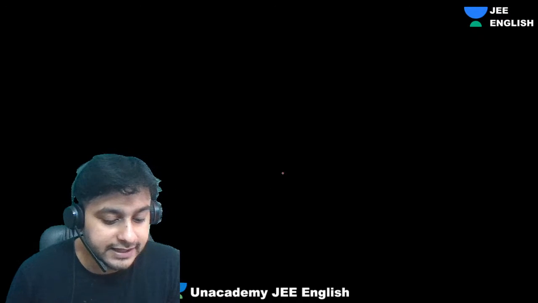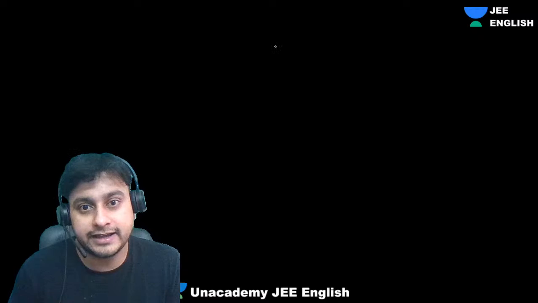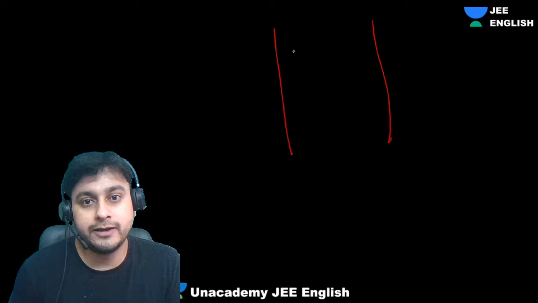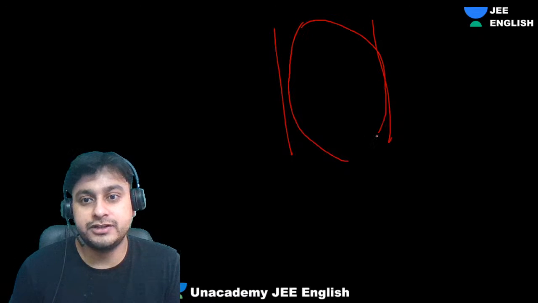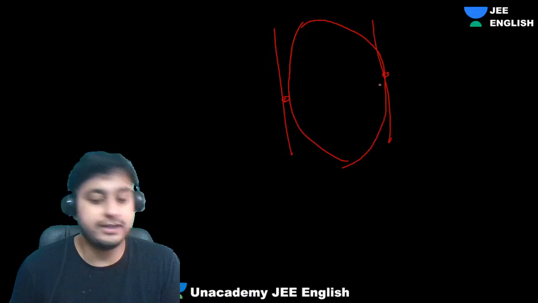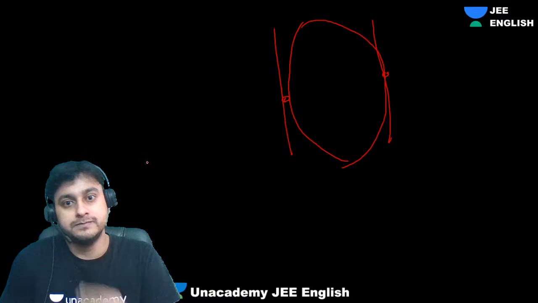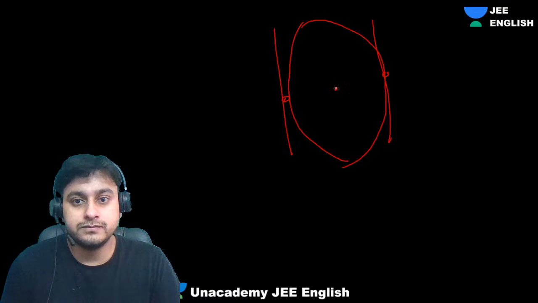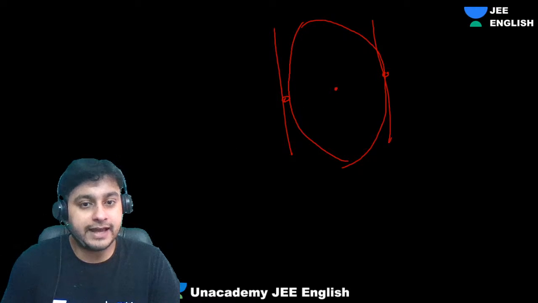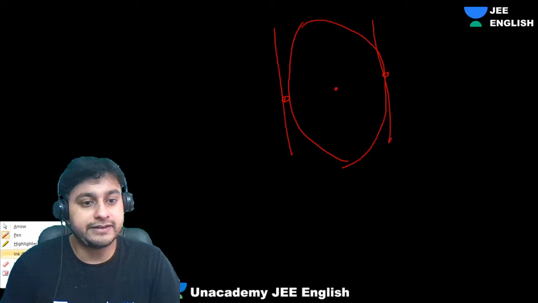So if an ellipse slides between two perpendicular straight lines, what is the locus of its center? So you can take the centers as anything, two perpendicular straight lines, right?